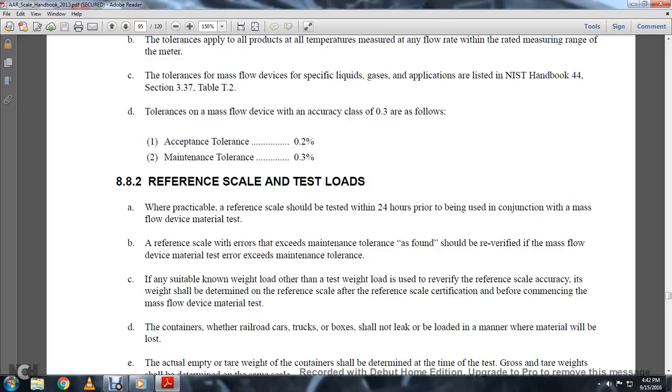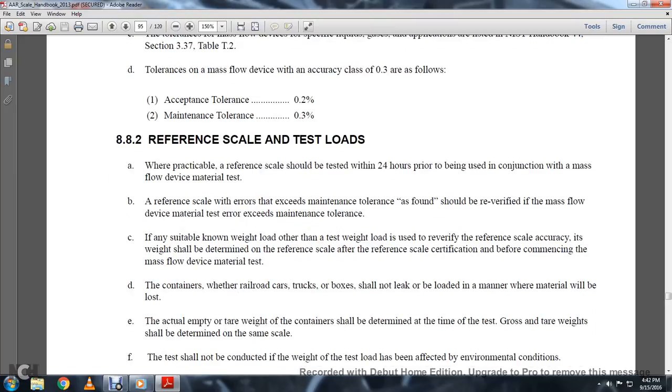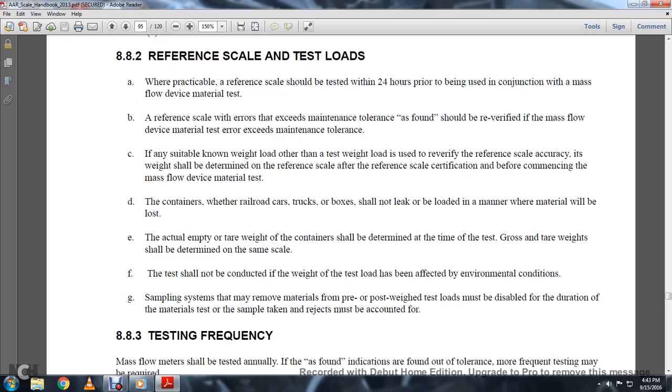Reference scale and test load. When practical, the reference scale will be tested within the 24 hours prior to use in conjunction with the mass flow device material test. A reference scale should be checked against the mass tolerance as found, but this should be re-verified with the mass flow device material error and maintenance tolerance. Any suitable weighted load or test weighted load is verified on the reference scale, and the accuracy of the weight determines the reference scale with the reference scale certification before commencing the mass flow device material test.